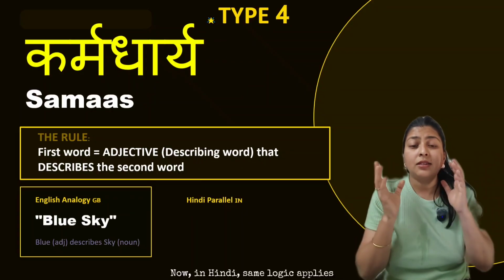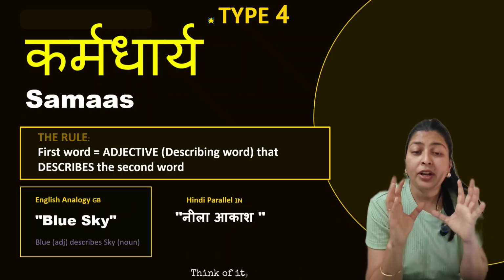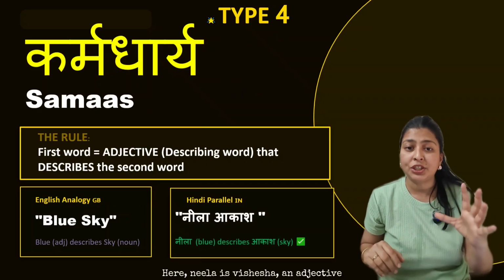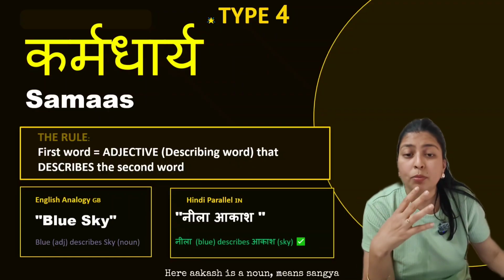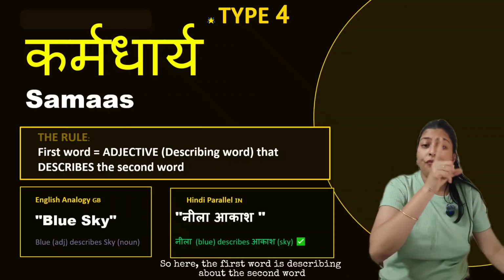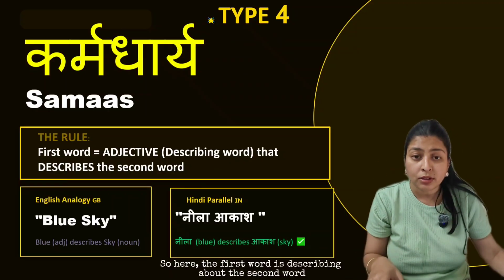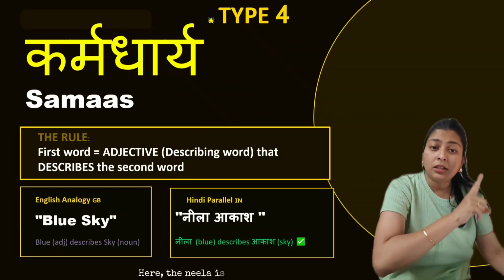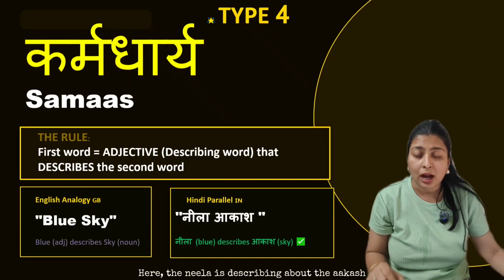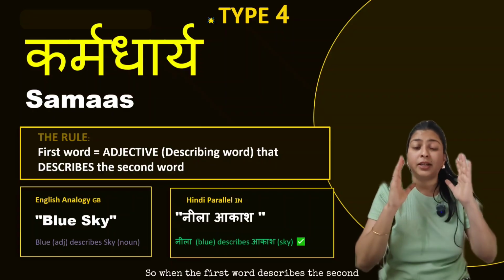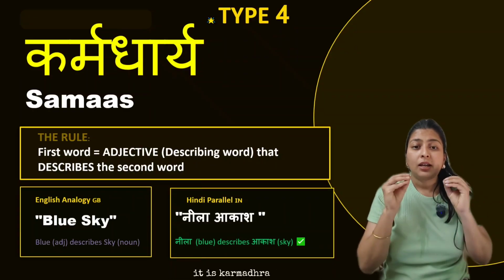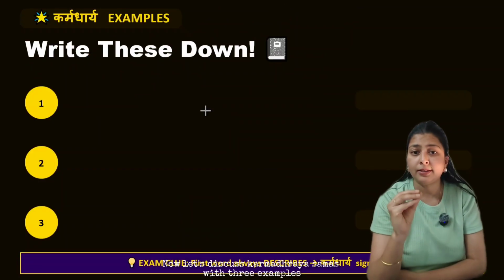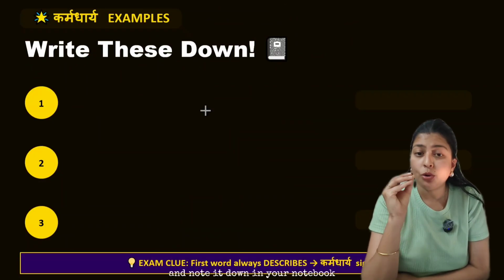Now, in Hindi, the same logic applies. Think of it: Neela Aakash. Here, Neela is Visheshan, an adjective. Here, Aakash is a noun, meaning Sangya. So, here the first word is describing the second word. The blue is describing the sky. Here, the Neela is describing the Aakash. So, when the first word describes the second, it is Karmadharaya Samas. Now, let's discuss Karmadharaya Samas with three examples and note it down in your notebook.